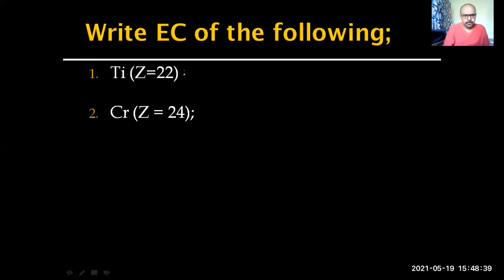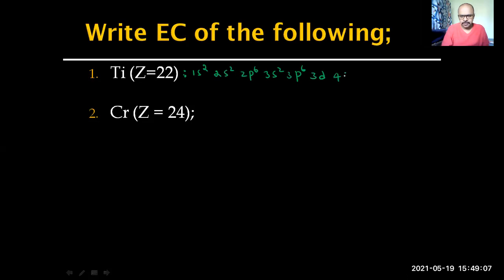So here, 22 electrons are there. 1s2, 2s2, 2p6. Meanwhile, you just have an idea how many electrons have been already filled. Out of 22, 10 electrons have been filled. 3s2, 3p6. 18 are over. After 3p, there is 3d, but it is not filled.